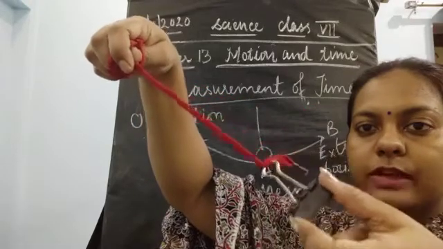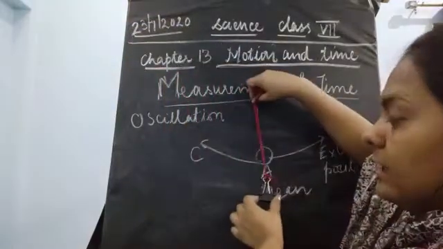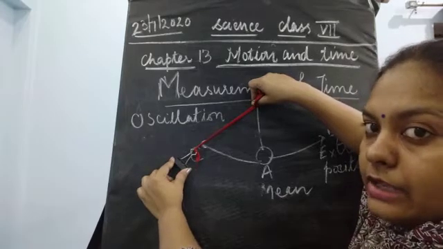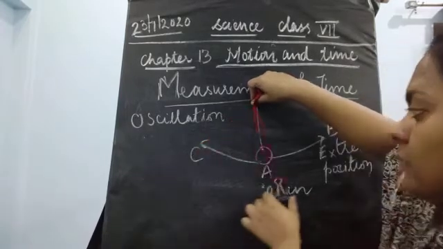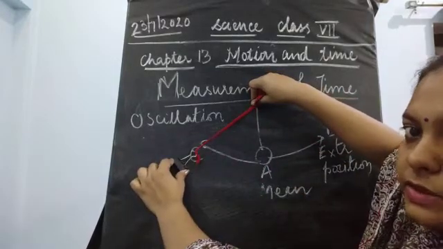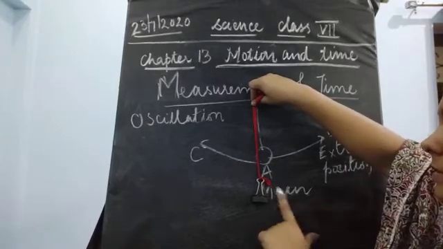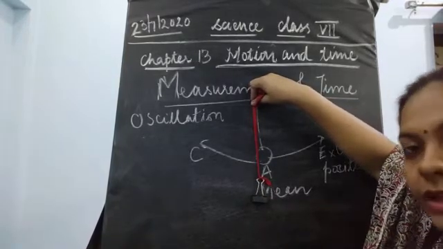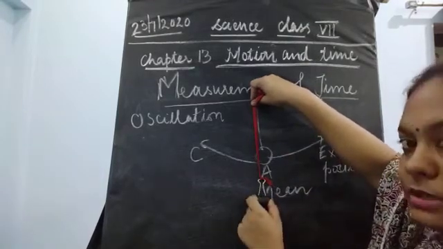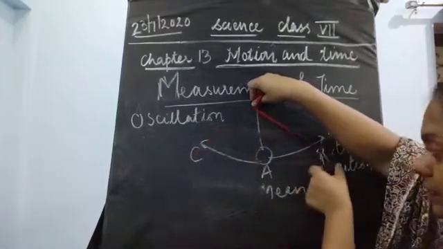So the position where this object comes is the extreme position, and when the object moves towards this other side, this is known as the other extreme position. If it is moving towards the right side and towards the left side, both of these are the extreme positions, and this middle position is known as the mean position because the object is at rest at this point. So this is about the two positions which we have discussed. One is the mean position, the starting point, and the ending points are here and here, on either side.